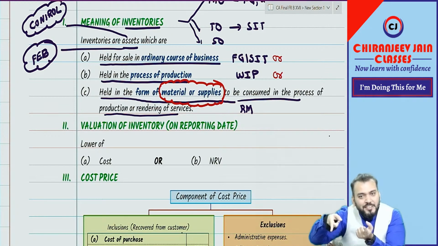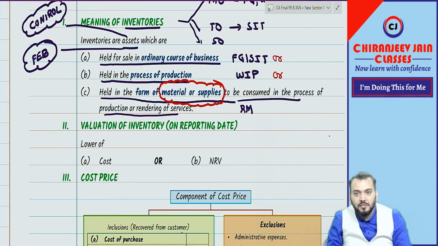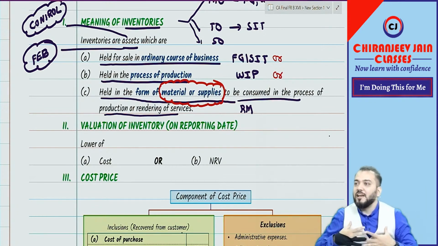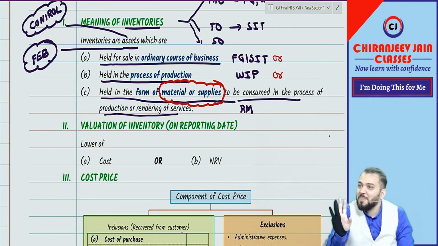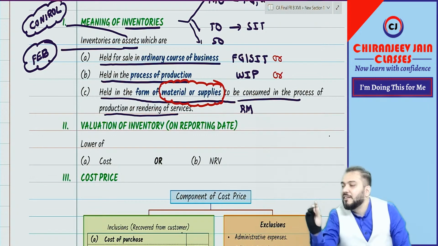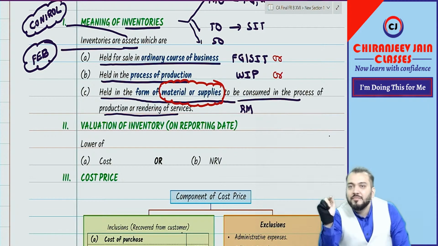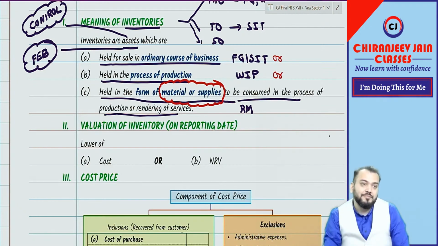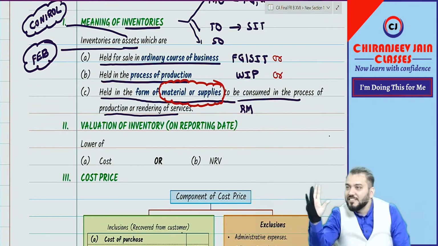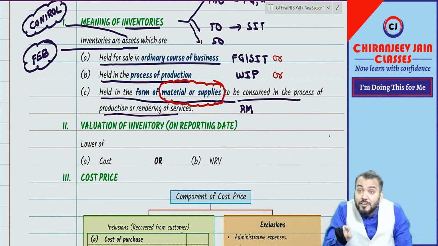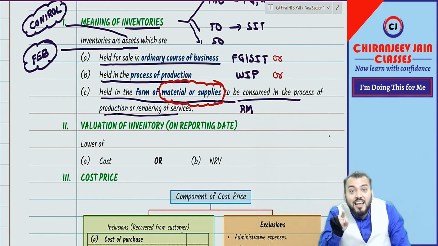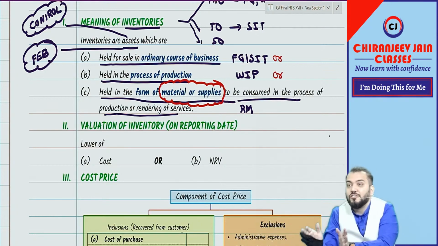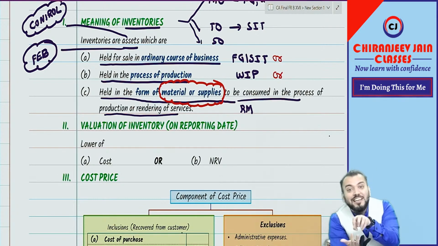Is it indirect or direct? Indirect. I am assuming you know costing; I will not teach direct material, indirect material. So coal is an example of indirect material. Now the question arises whether coal is inventory. Yes or no? Yes. So can you say here material will also include indirect material, direct and indirect material. So what is held for consumption in the production process? Not only raw material, it will also include indirect material.